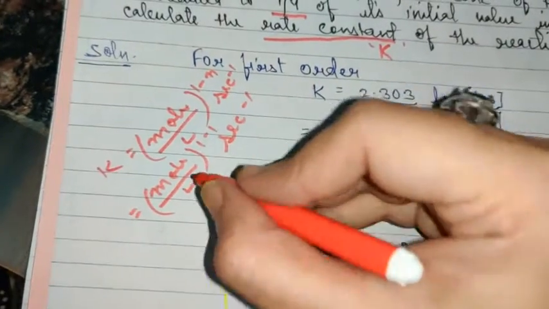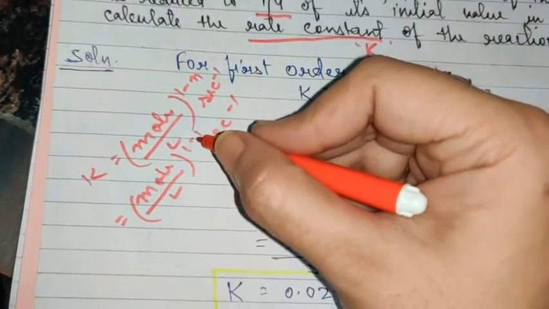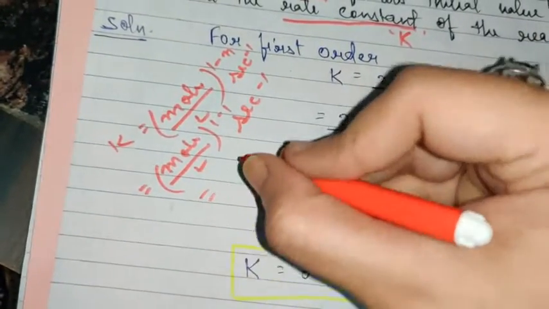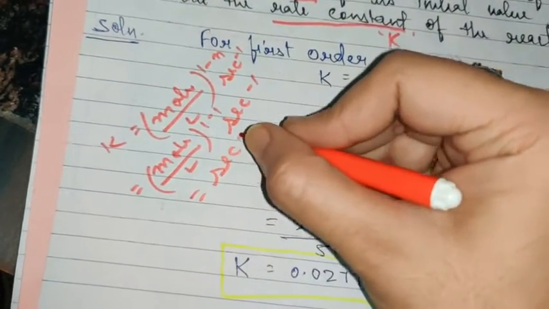So this whole term will be raised to the power 0. Anything raised to the power 0 is 1. So finally, the unit will be second inverse.